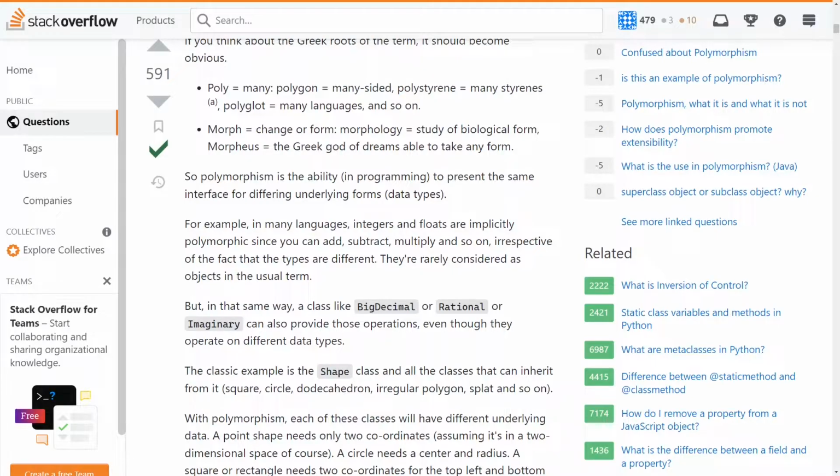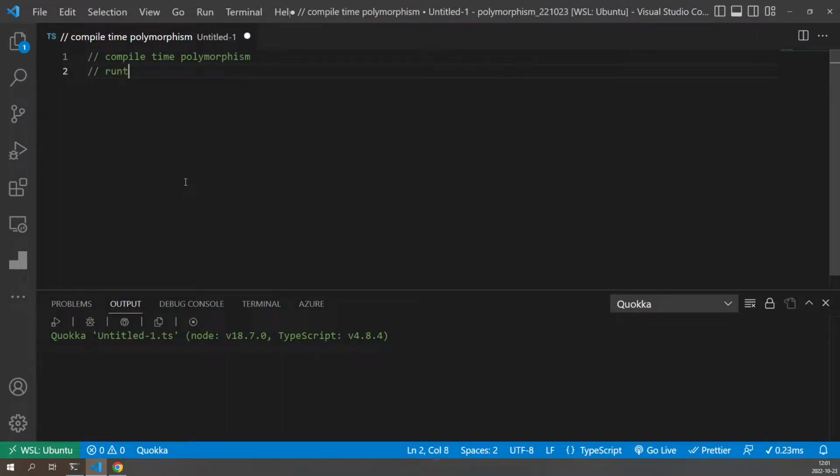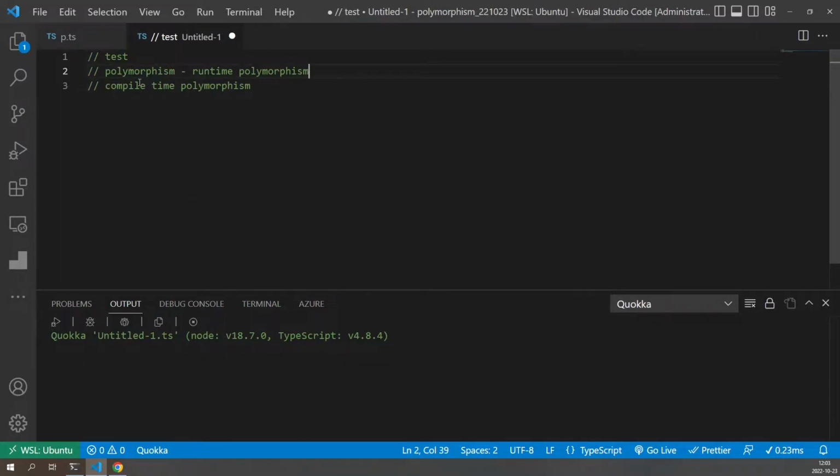To get a better understanding of how polymorphism can be used, let's look at some code. One thing that people talk about when they say polymorphism is what is called compile time polymorphism, or it could also be runtime polymorphism. So what is runtime polymorphism? Runtime polymorphism can be achieved with what's called method overriding. An example that people usually mention when they talk about object-oriented programming is the animal concept, because it's an easy way to describe hierarchies.